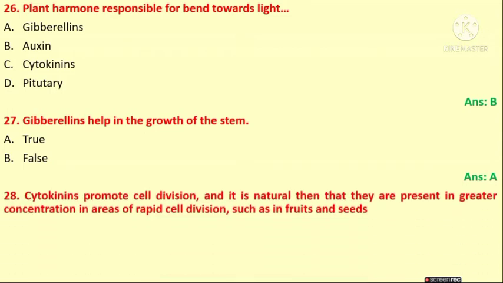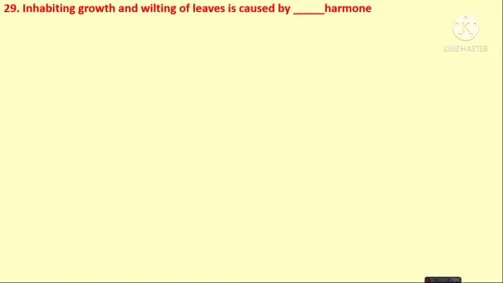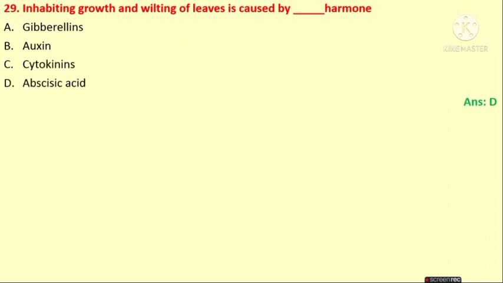Cytokinins promote the cell division and it is natural that they are present in greater concentration in areas of rapid cell division such as fruits and seeds. Is it true or false? The answer is A. Next question is inhibiting the growth and wilting of leaves is caused by the dash hormone: gibberellins, auxin, cytokinins and abscisic acid. The answer is D. Inhibiting growth means suppressing the growth, and wilting of leaves is caused by the abscisic acid hormone, right?